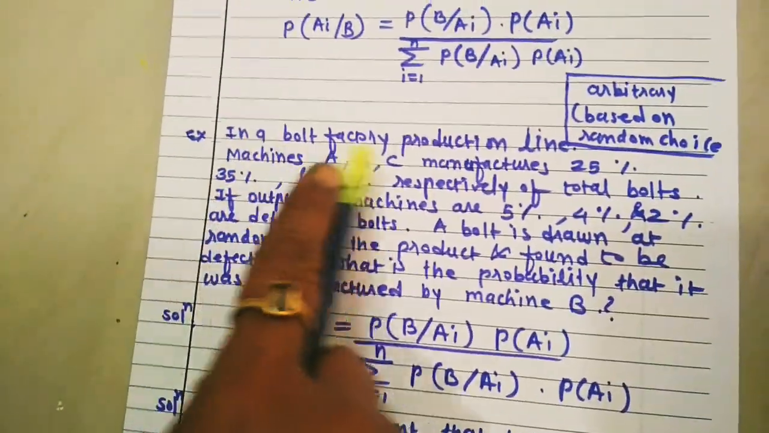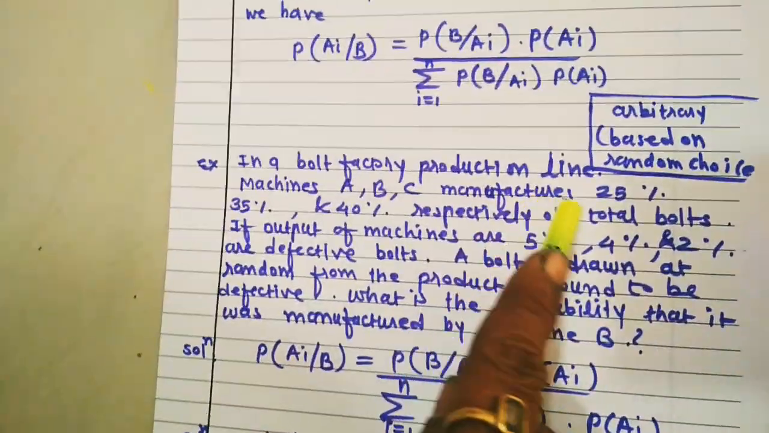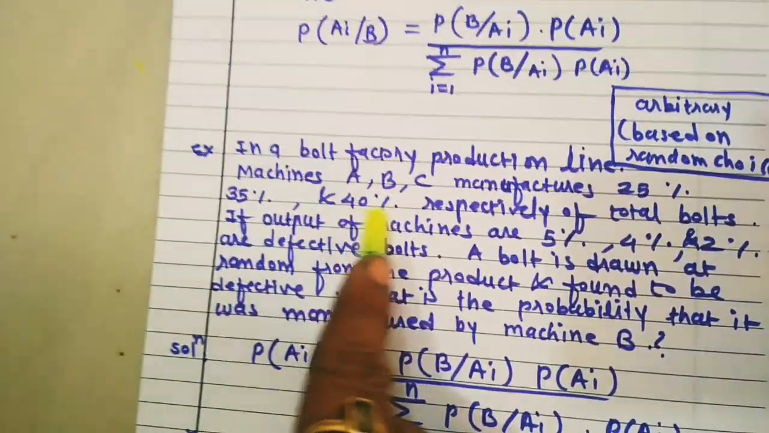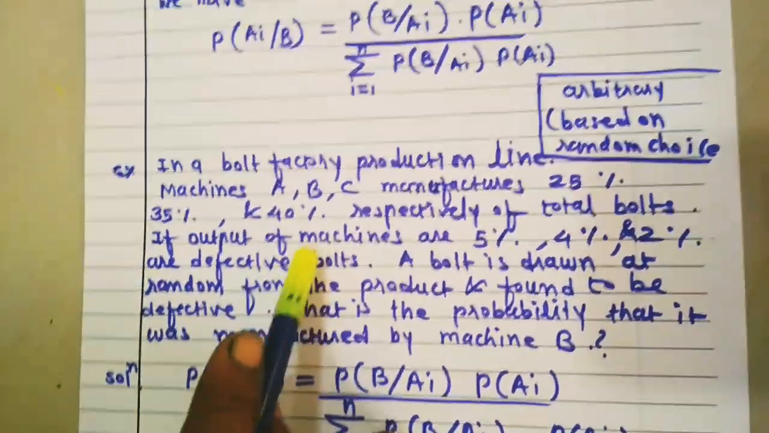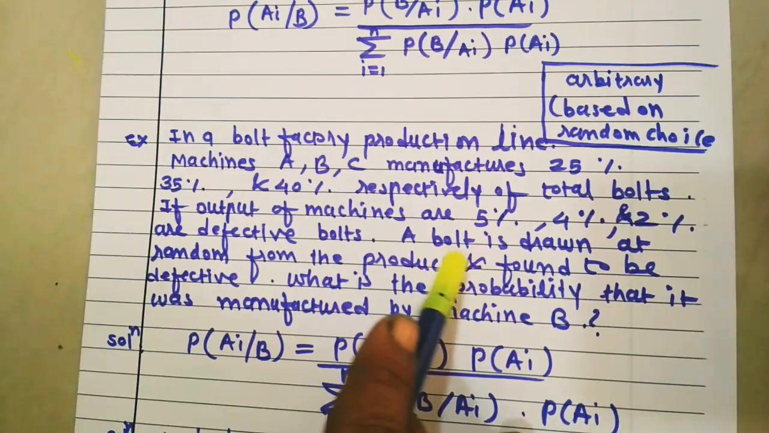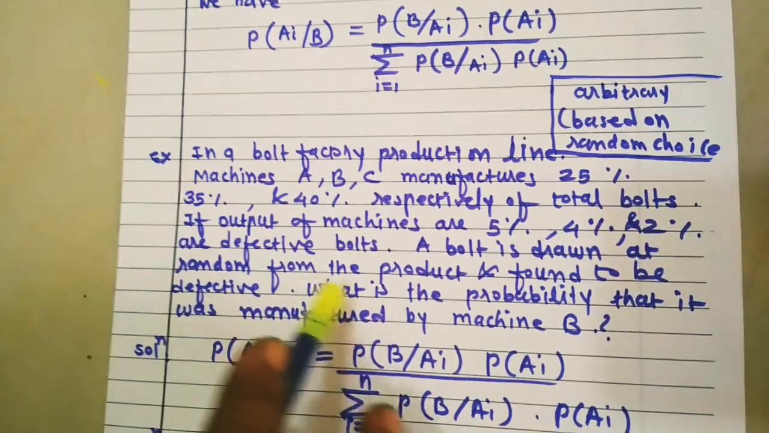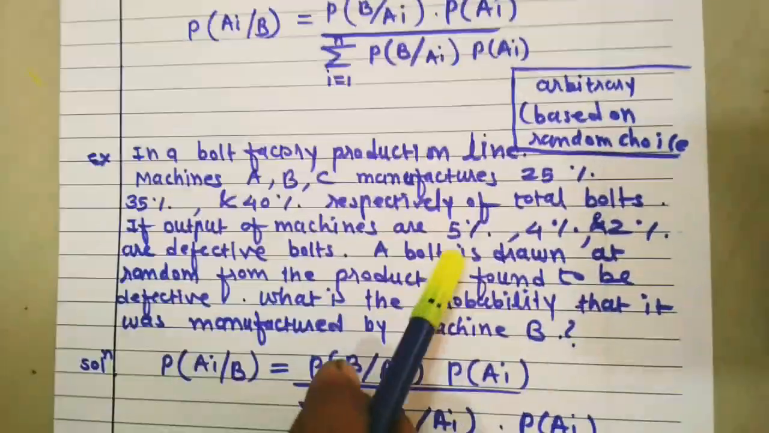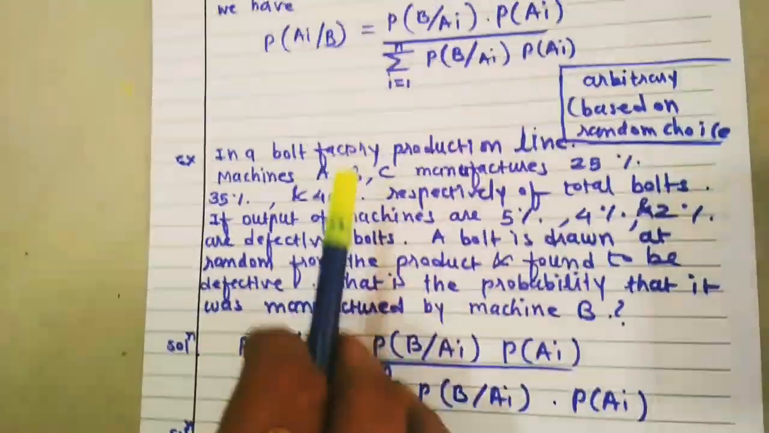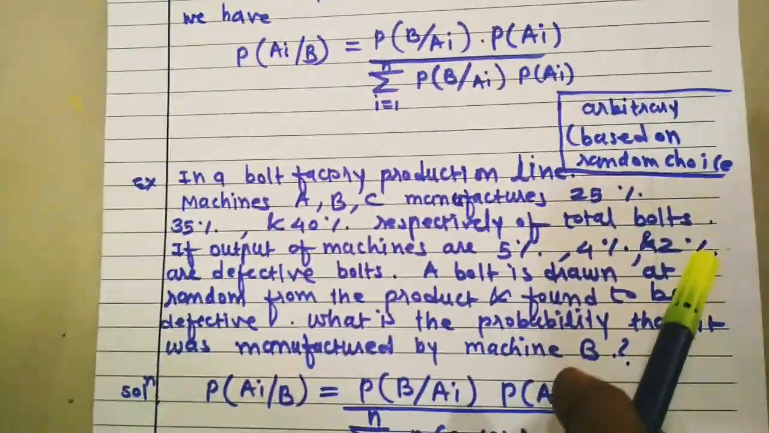Now an example on this Bayes theorem. In a bolt factory production line, machines A, B, C manufacture 25%, 35%, 40% respectively of the total goods. If the outputs of the machines are 5%, 4% and 2% defective, and a bolt is drawn at random from the product and found to be defective, what is the probability that it was manufactured by machine B? That means machine A manufactures 5% defective bolts, machine B manufactures 4% defective bolts, machine C manufactures 2% defective bolts.